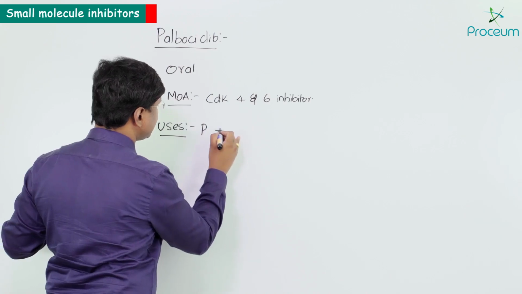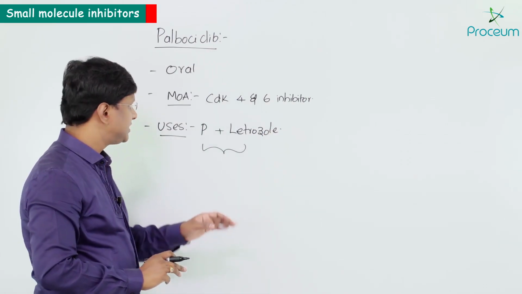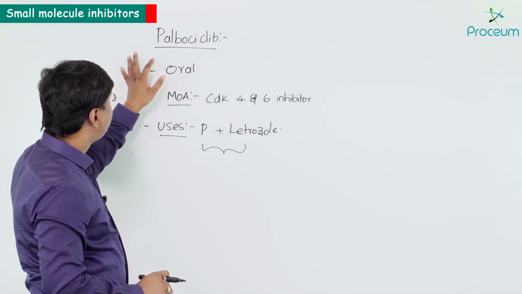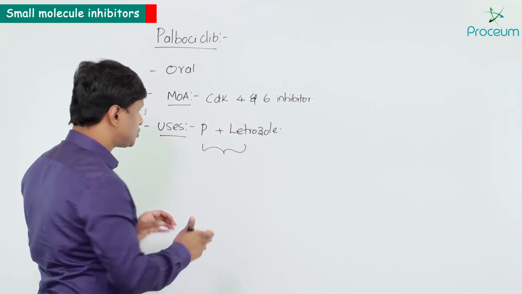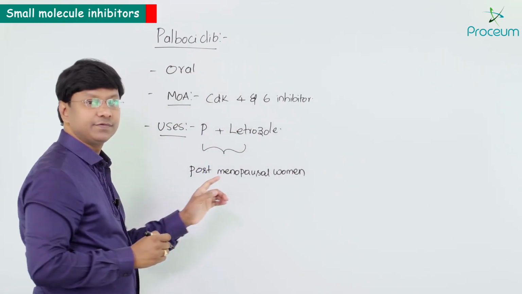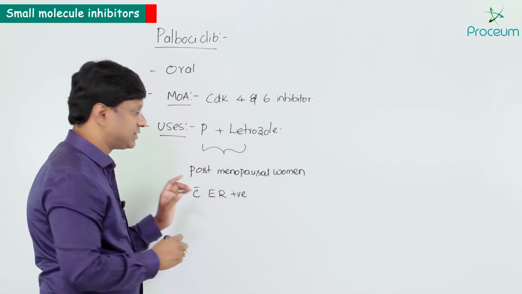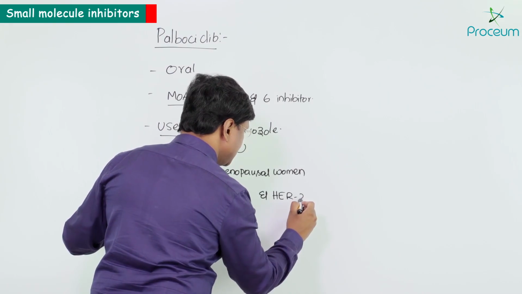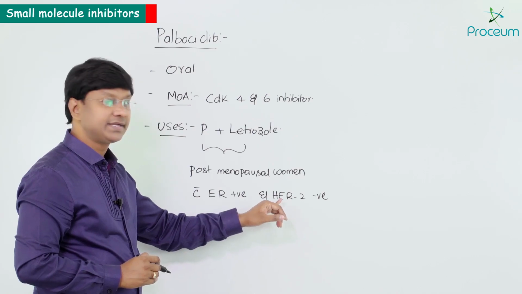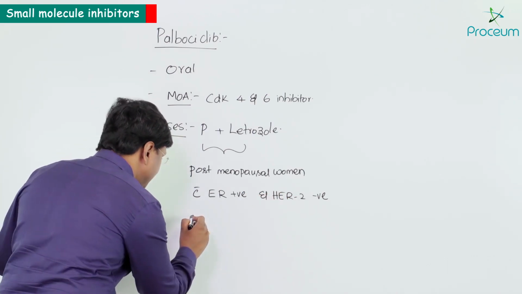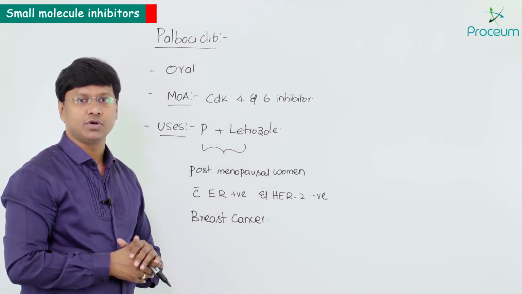So this particular combination, palbociclib and letrozole, is used in postmenopausal women with ER positive, that is estrogen receptor positive, and HER2 negative, that is human epidermal growth factor receptor 2 negative breast cancer, right? So this is the indication of your palbociclib and letrozole combination.